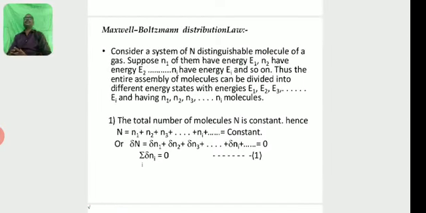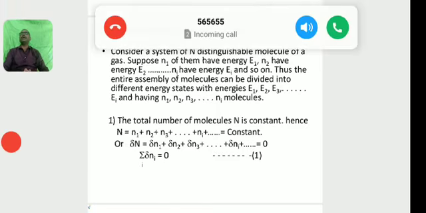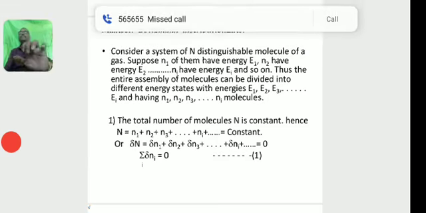Maxwell-Boltzmann distribution law. Consider a system of N distinguishable molecules of a gas. Suppose n1 of them have energy E1, n2 have energy E2, n3 have energy E3, and so on. Thus, the entire assembly of molecules can be divided into groups having n1, n2, n3, etc., ni molecules.